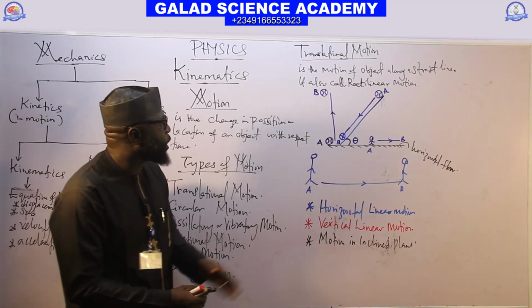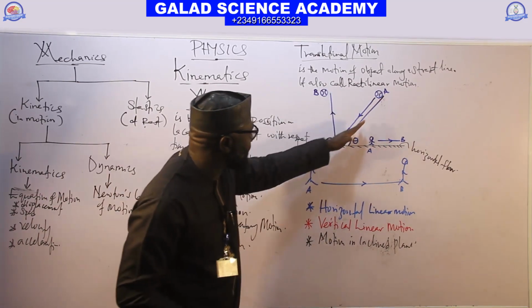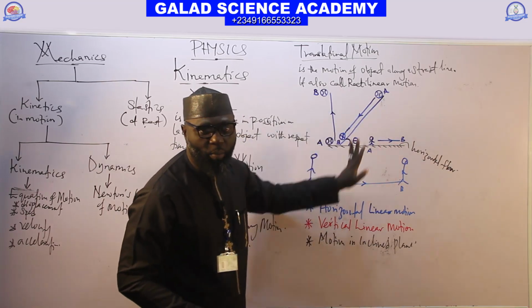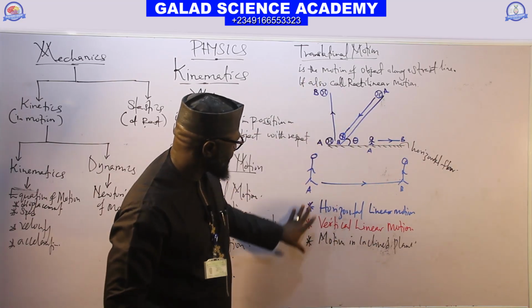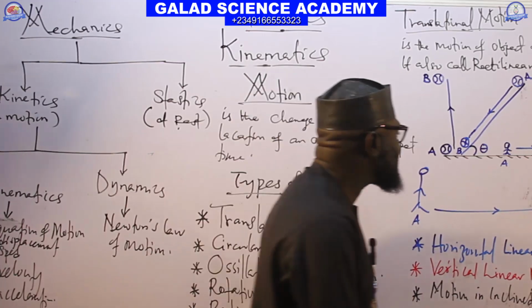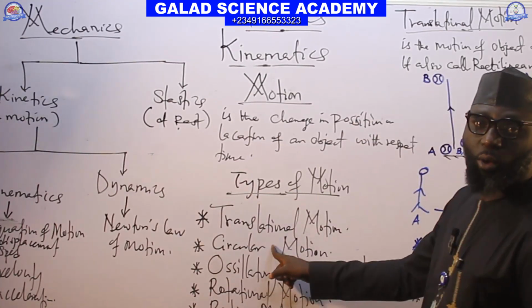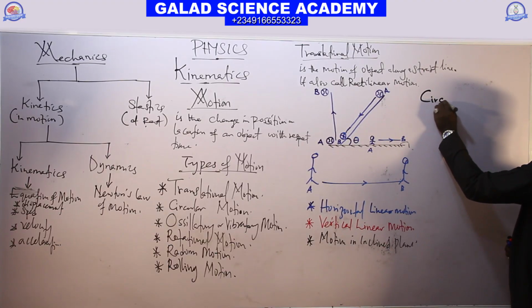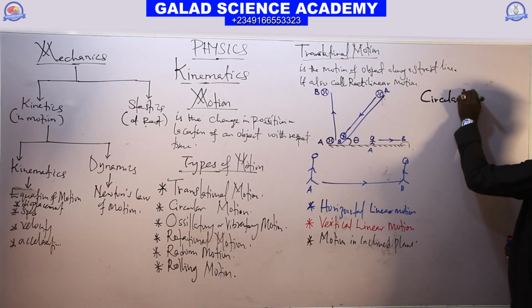But if the body moves like this in an inclined plane, we call it motion in an inclined plane. So we have treated the three types of translational motion. The next type of motion we have now is circular motion.